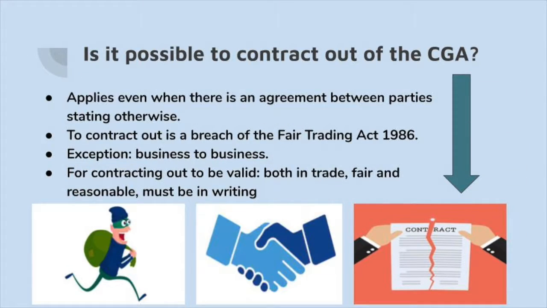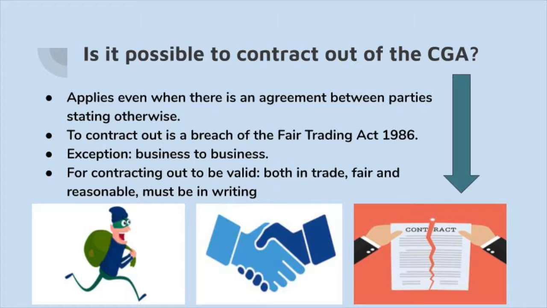One question that SMEs could have is whether it is possible to contract out of the CGA. The CGA applies even when there is an agreement between the parties stating otherwise. To contract out of this is a breach of the Fair Trading Act. The exception to this, however, which is relevant for SMEs, is a business-to-business transaction. This is covered in Section 43 of the CGA.